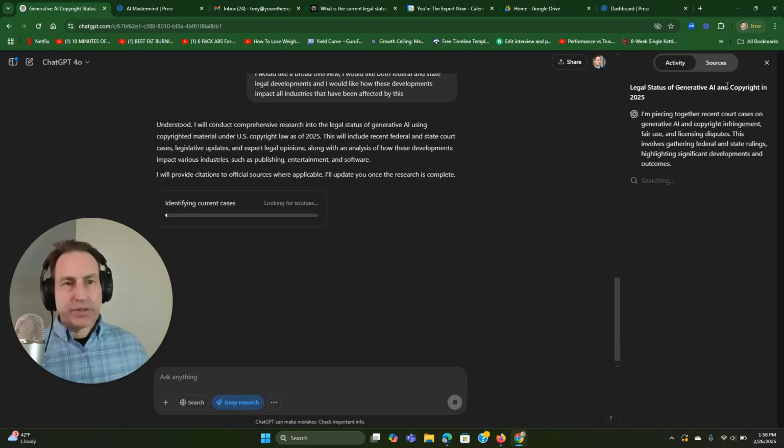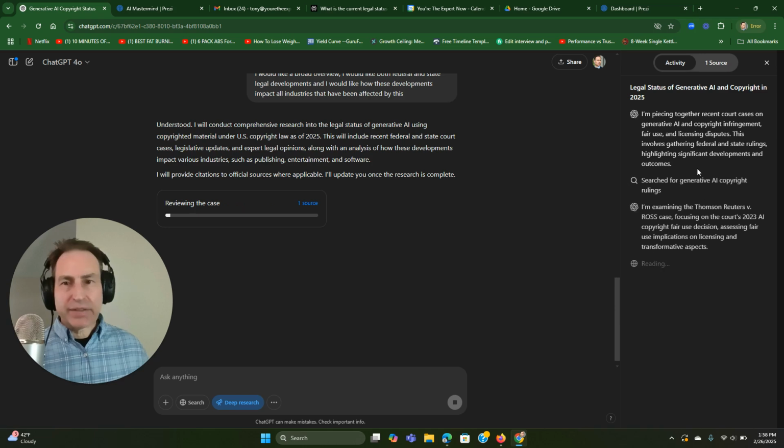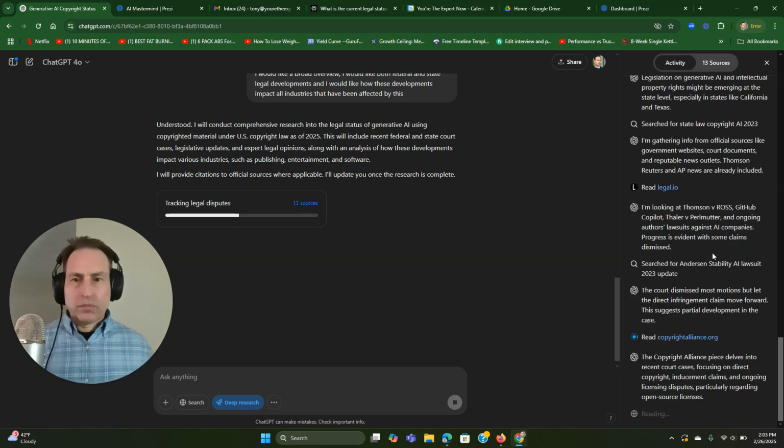Now, as it begins, the right side opens up. ChatGPT is going to show me what it's doing, what it's searching, and what it's thinking as it's going through the thought process here. Also, I can click over to sources.